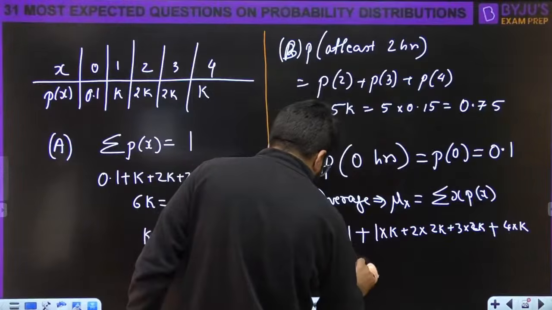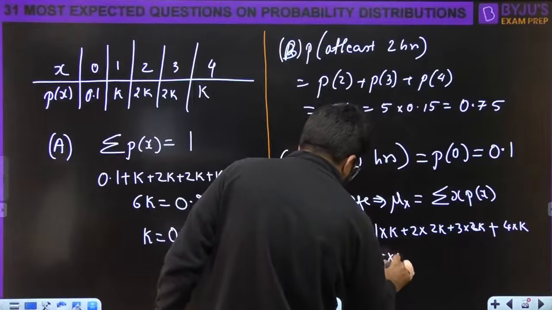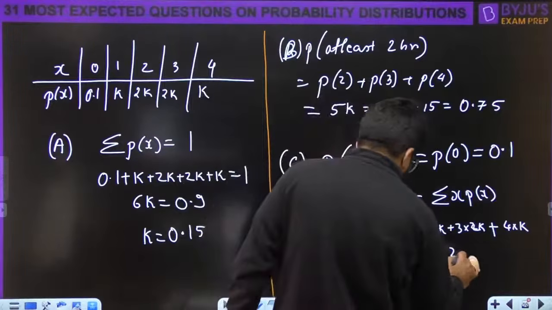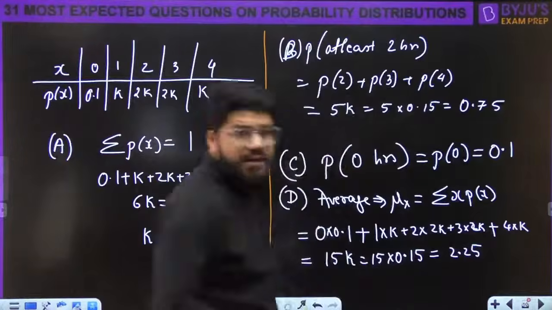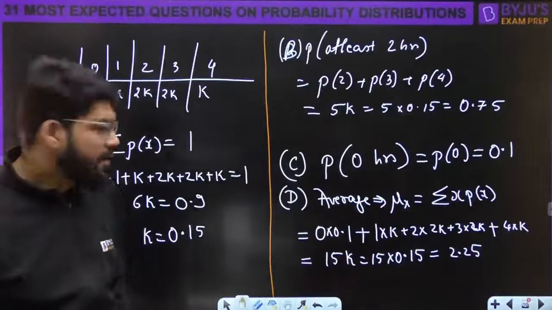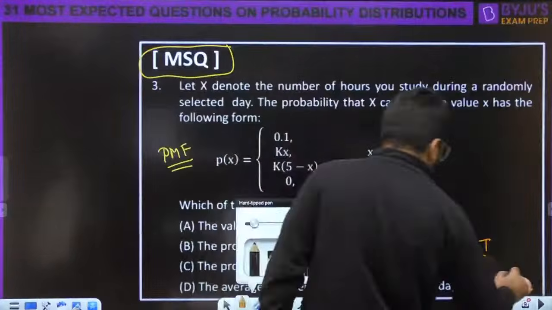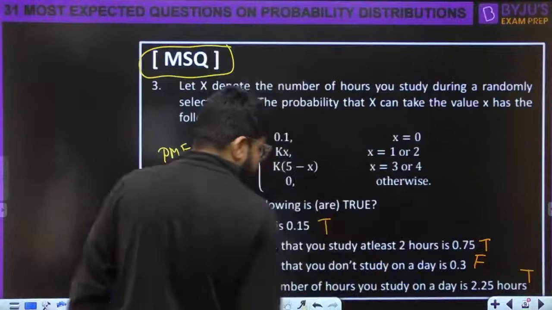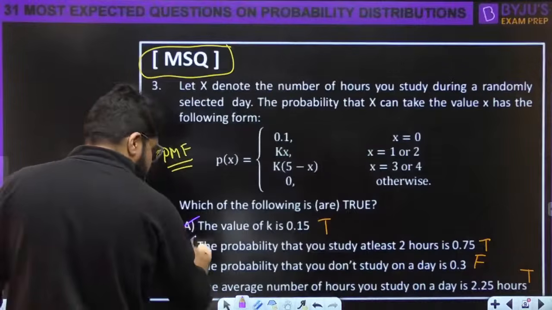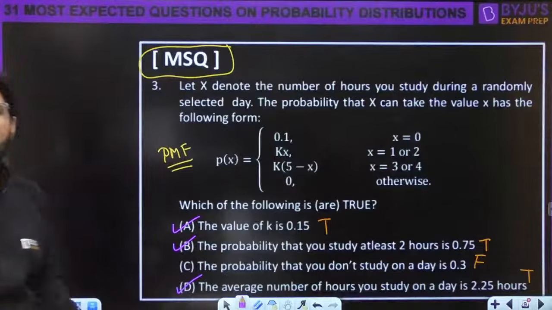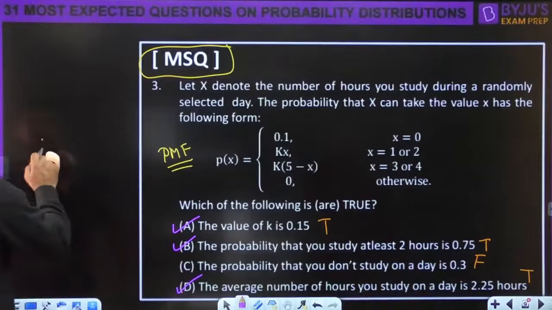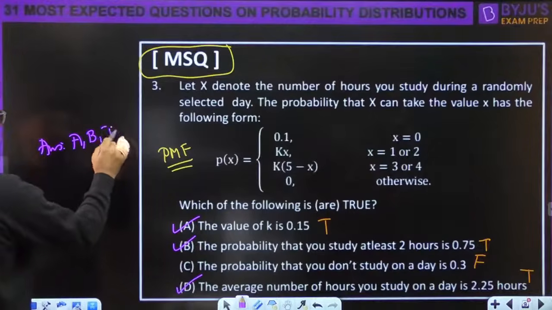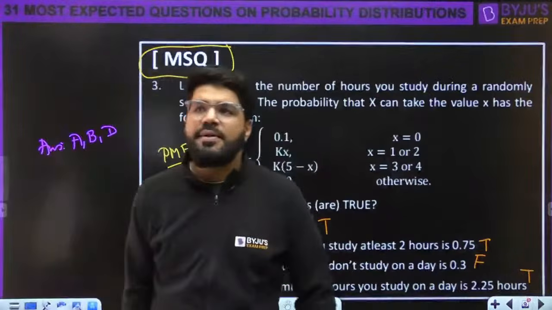This is 15k, and 15 into 0.15 is 2.25. Correct. This looks true. Your answer for this multiple select question is A, B, and D, except C, all are correct. It is A, B, D.